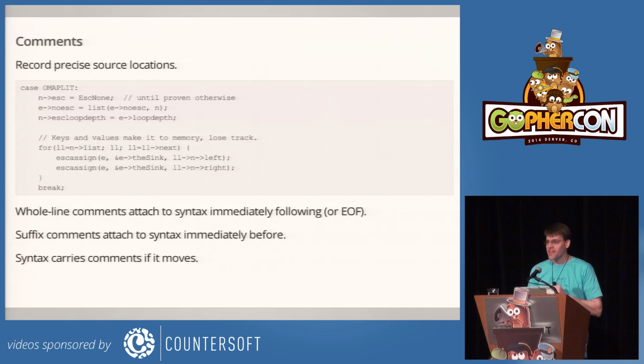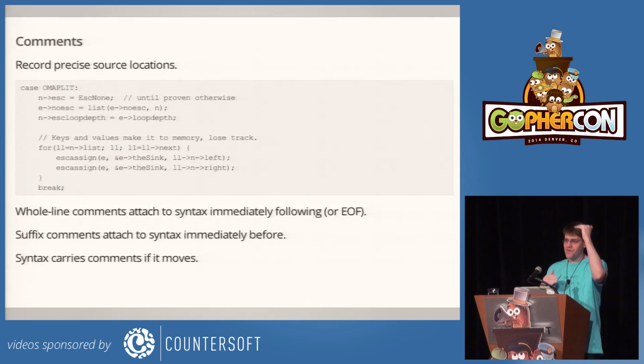Well, the approach in the translator is that we preserve the exact source locations in terms of the raw input byte number for all comments and all pieces of syntax. So we know where each comment is, and we know where each piece of syntax begins and ends. Names, larger expressions, statements, all syntax. And the lexer saves all the comments onto a separate list while it's going along, and the parser parses and never sees them. But then once the data structures are built, we go back through and we just sort the list of comments and sort the syntax.